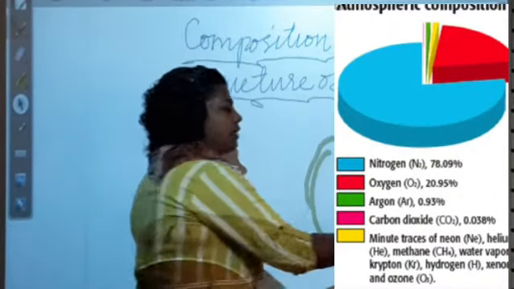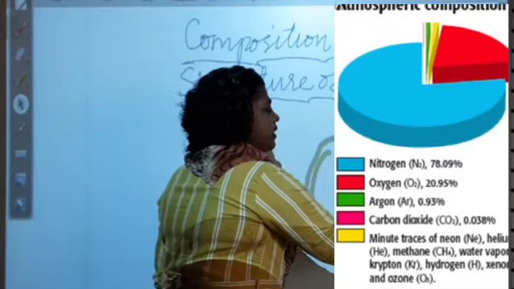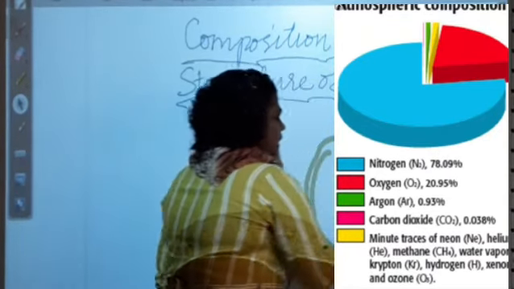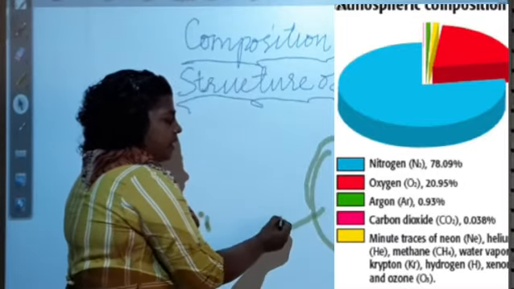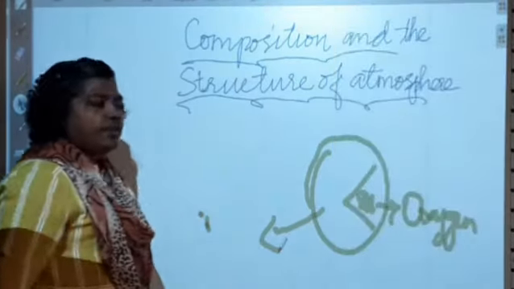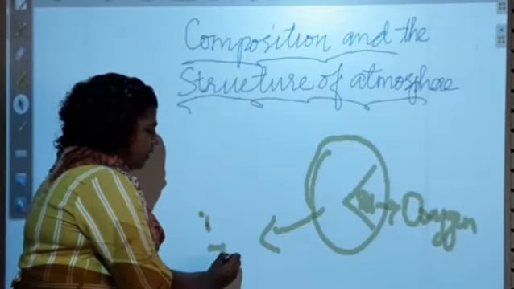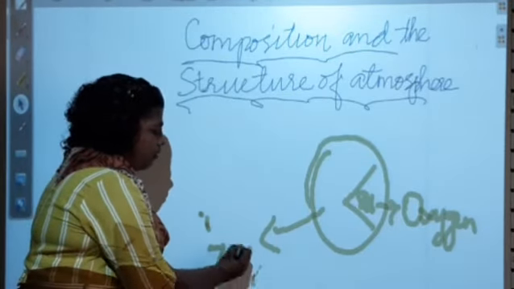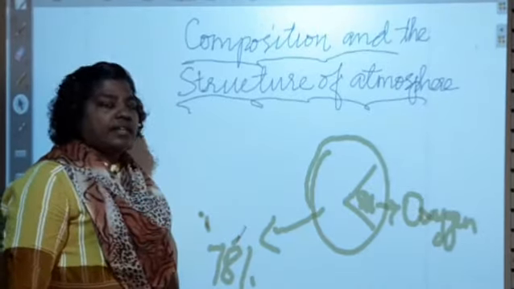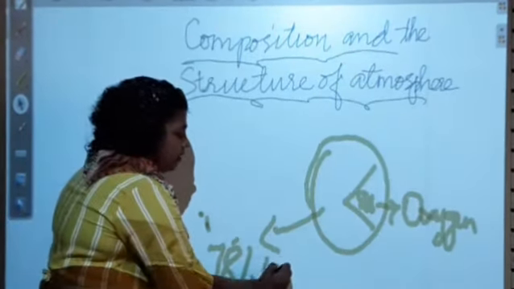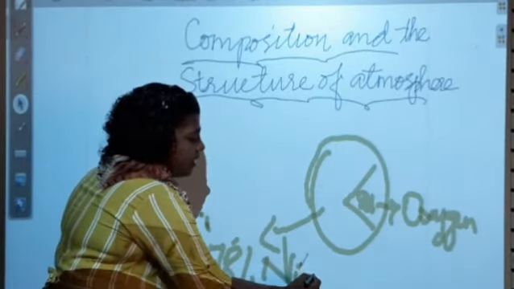It is only 21%. Then the remaining 78% consists of the gas called nitrogen. How much nitrogen is available? 78%.